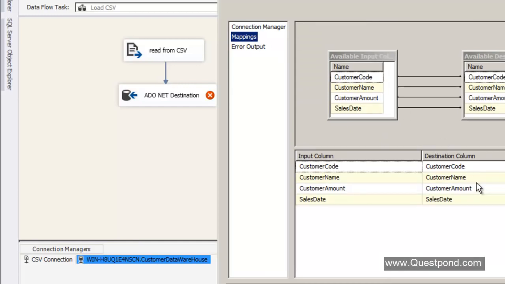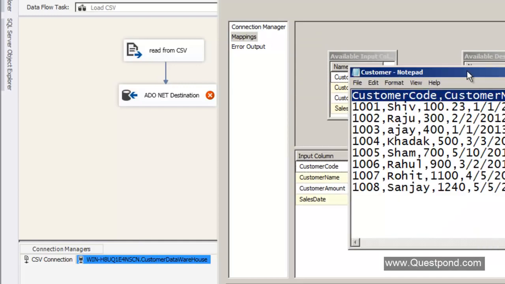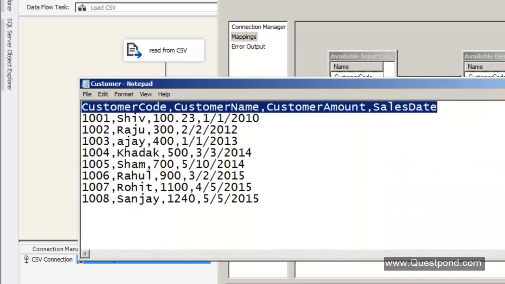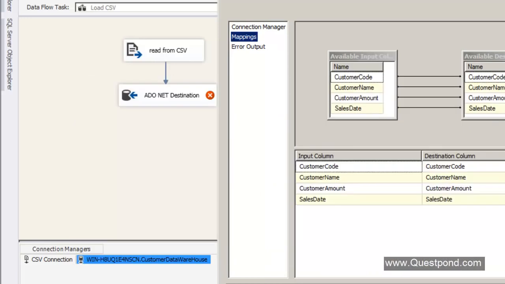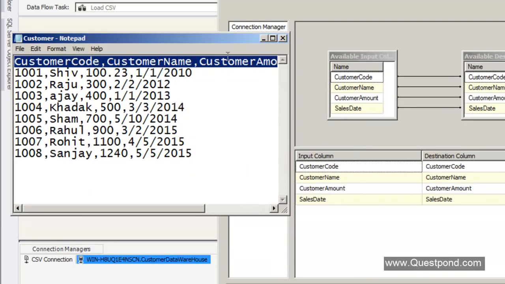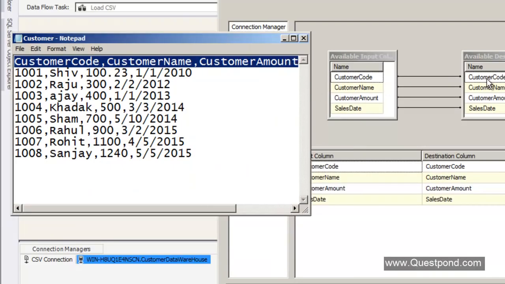So basically, if you remember, our customer CSV file was this, right? We need to specify the mapping, saying which field of the CSV file will map to which field of the table. So you can see here, I've said that customer code maps with customer code, customer name maps with customer name, amount maps with amount, and sales date maps with sales date. Now remember that at this moment, the field names of the table and the CSV column names are the same. That's why the mapping has happened automatically.